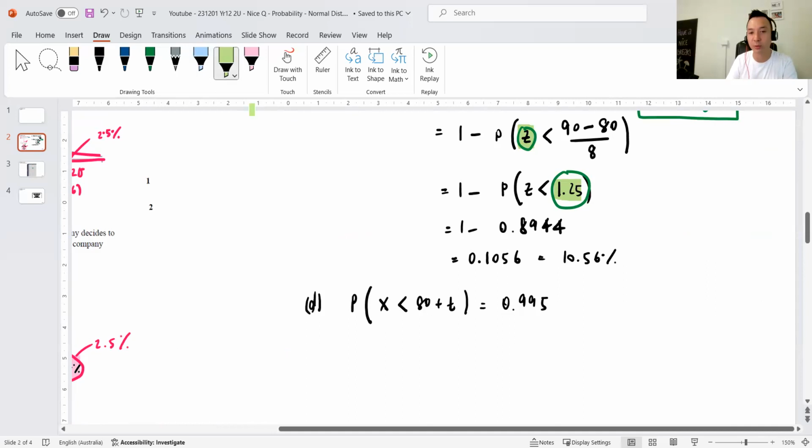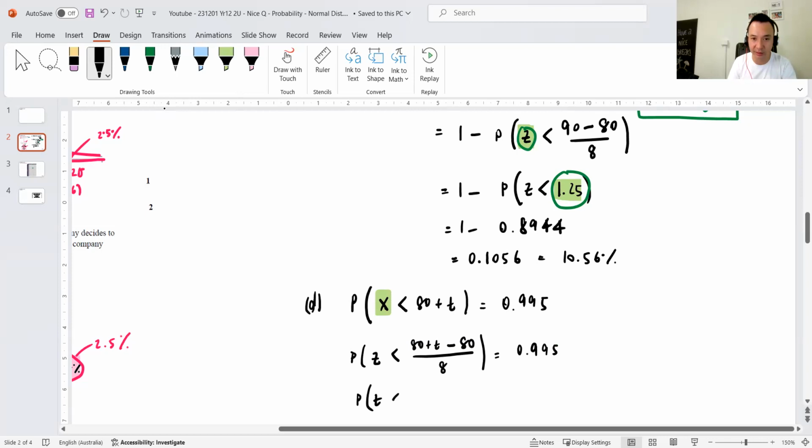Now, whenever you deal with this, I always say to my students, you can't deal with X. Your standard table needs to be Z. So I'm going to standardize this expression where I turn it into Z by going 80 plus T minus mu divided by sigma. This side doesn't change. I'm just standardizing the inside. Now, once that's standardized, let's clean this up slightly. So Z, the 80s go away, so it's just less than T on 8,